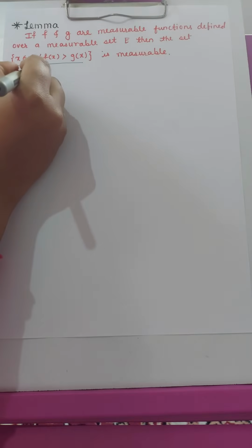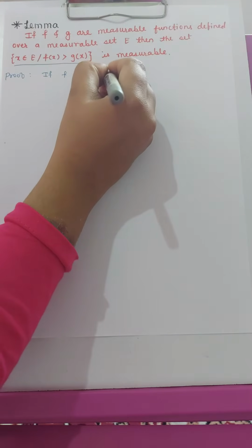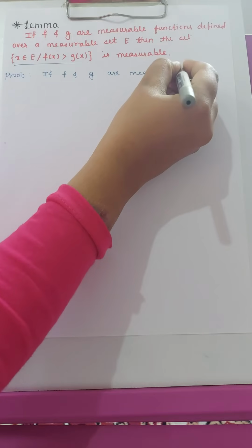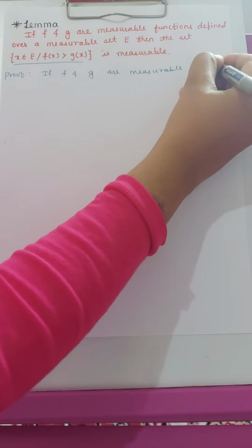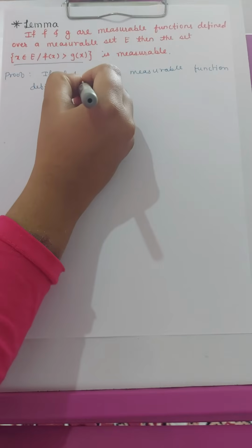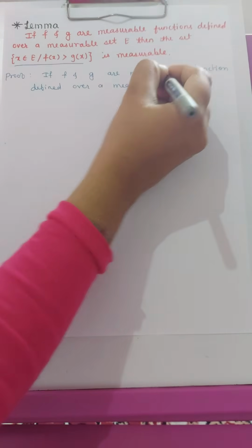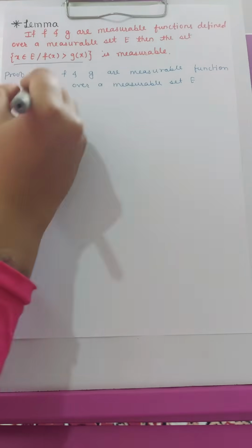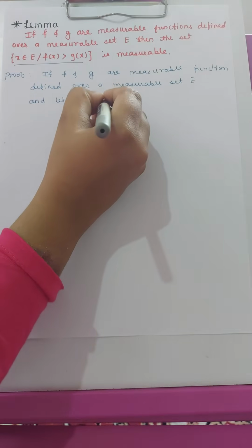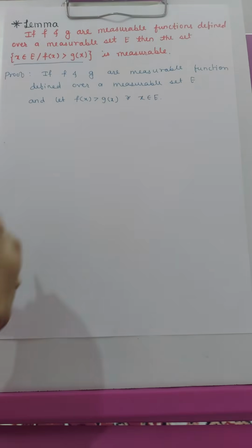Proof: f and g are measurable functions defined over a measurable set E, and let f of x be greater than g of x for x belongs to E.